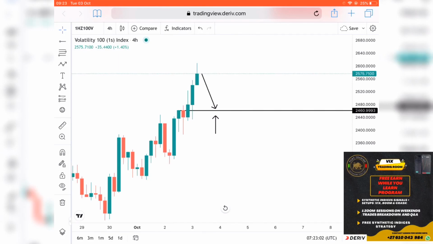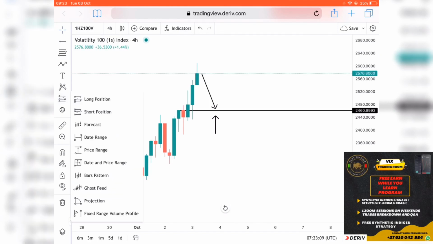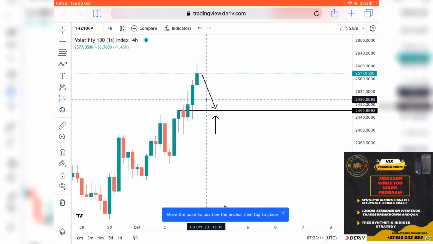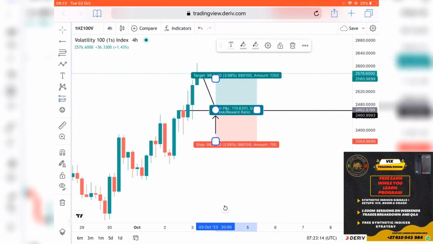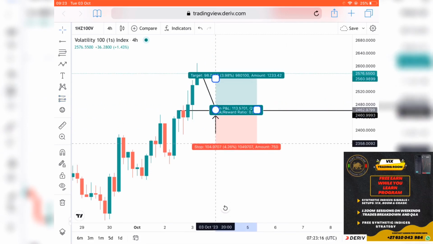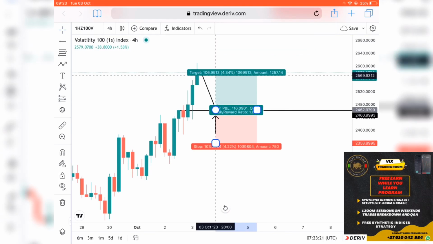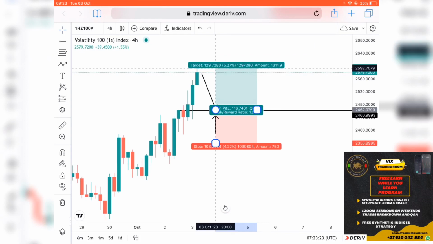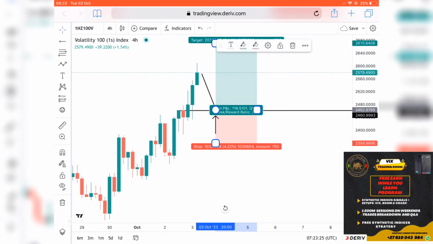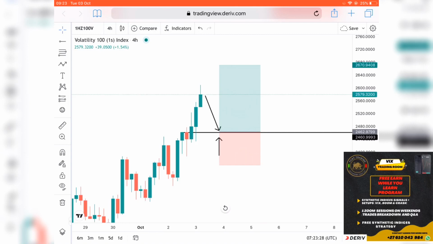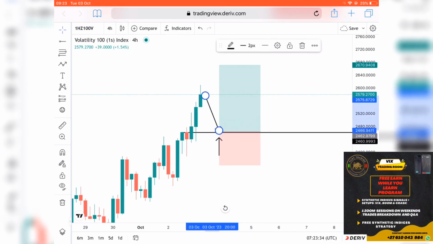This is also going to depend on my risk appetite. If I'm going to be risking, let's say $10 on this trade, let's do this. If I'm entering here, this is $9 and this is $10. If I'm risking $10 on this trade, obviously my 1-to-1 is going to be my TP1, and my TP2 is going to be my 1-to-2. That's how I keep things simple. If I'm happy with the $10, I'm out. If I'm happy with the $20, I'm out.